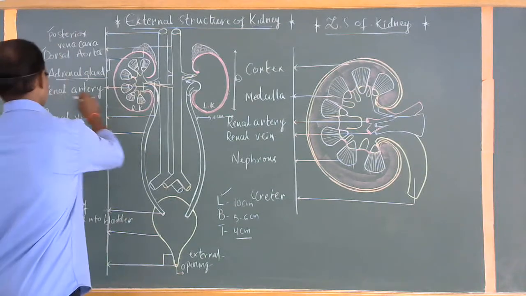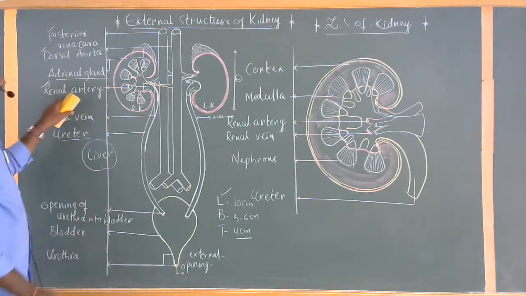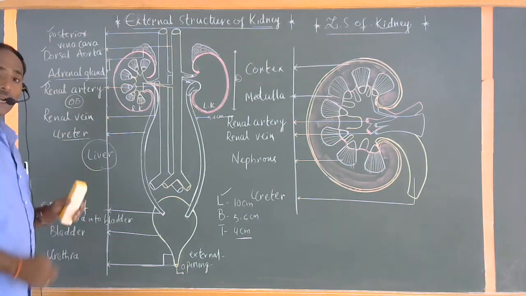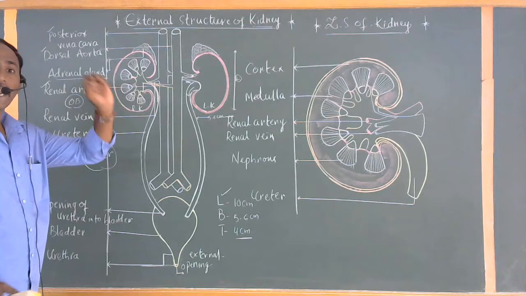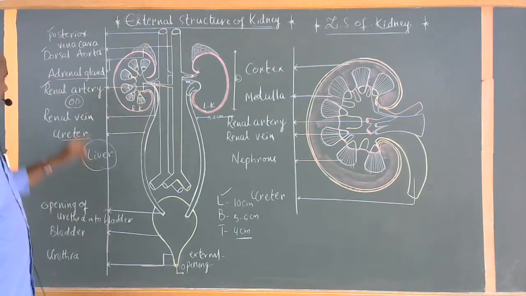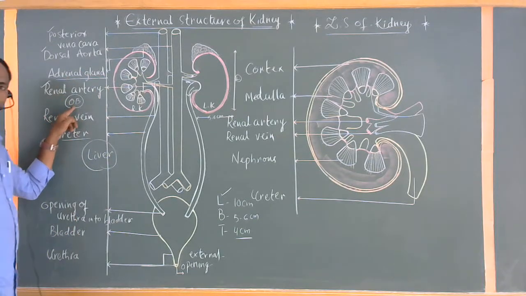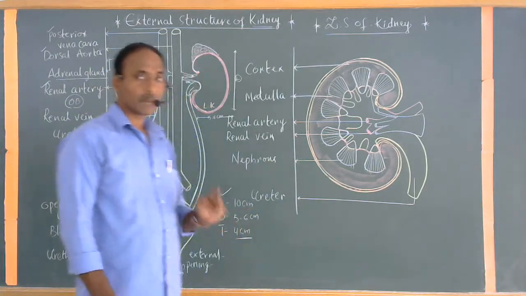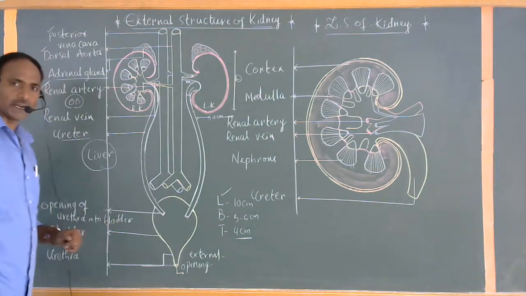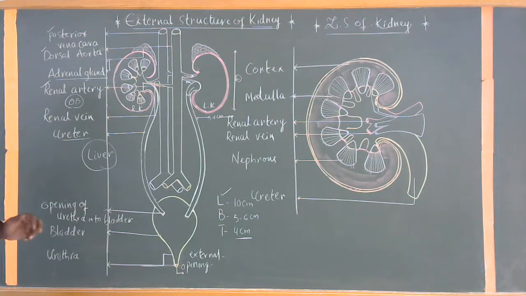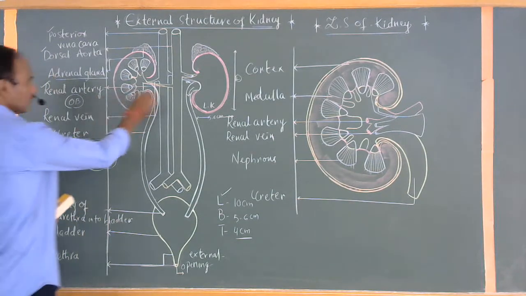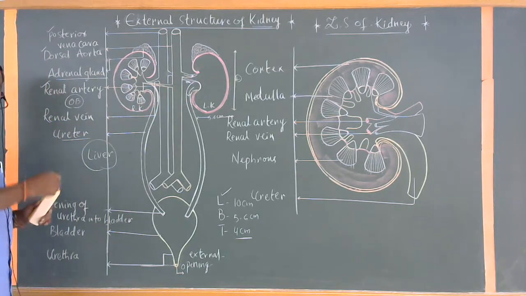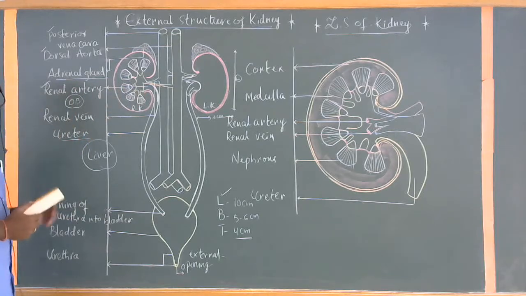So what is the function of the renal artery, sir? The renal artery brings oxygenated blood loaded with nitrogenous waste materials. Of course, it brings oxygenated blood, but it contains nitrogenous compound waste materials. It might be ammonia or urea or uric acid. The renal artery enters the kidney. Then the renal vein, okay, this is called the renal vein. The renal vein brings deoxygenated blood from the kidney out.